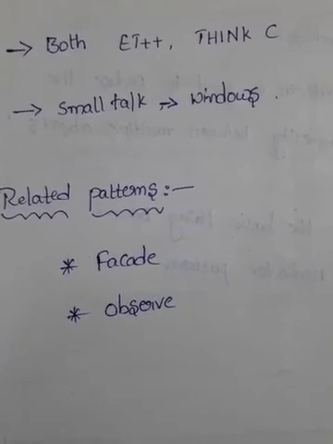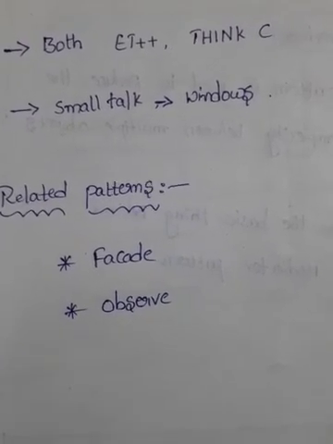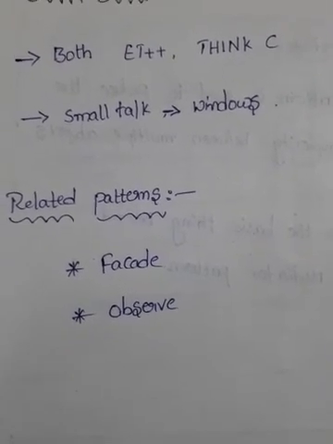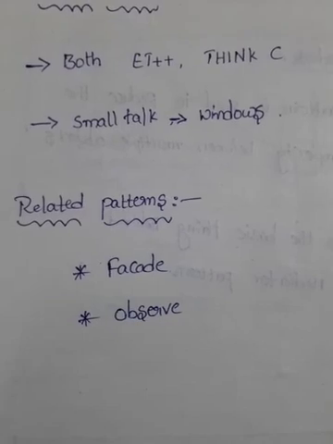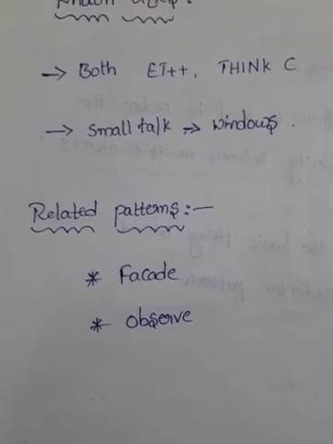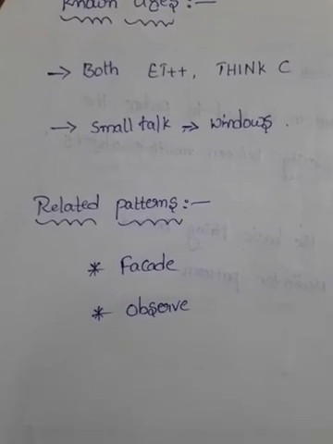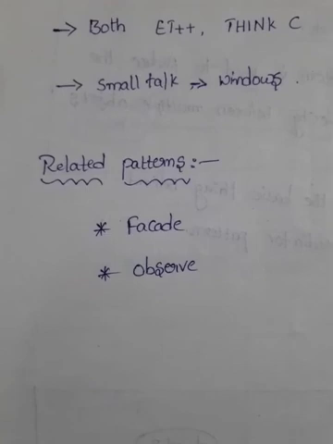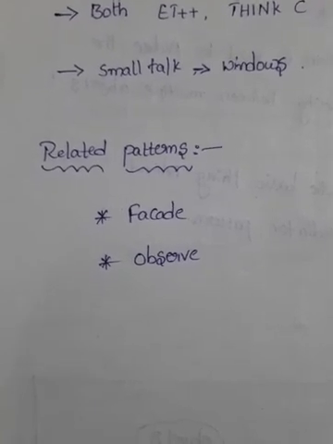And the next one is observer. Colleagues can communicate with the mediator using the observer pattern. So based on these two conditions, we can say that facade and observer are both related patterns to this mediator pattern. So this is about the mediator pattern and the templates of our mediator pattern.